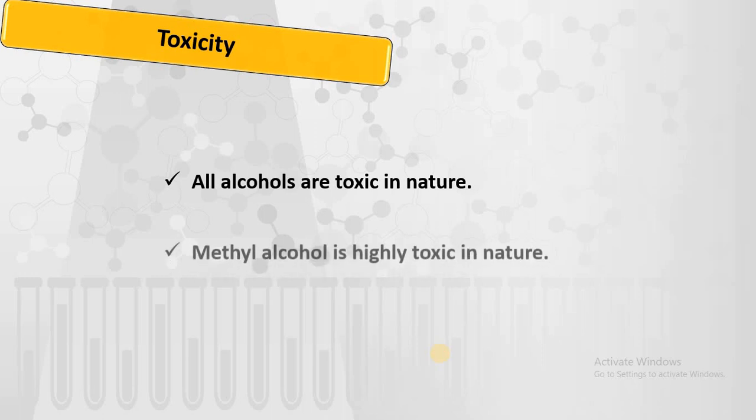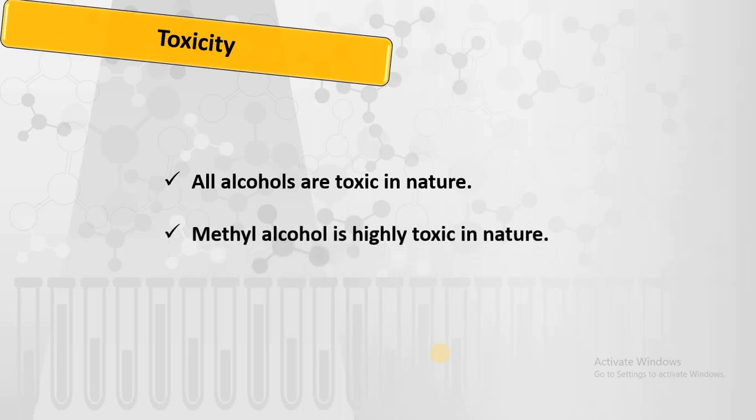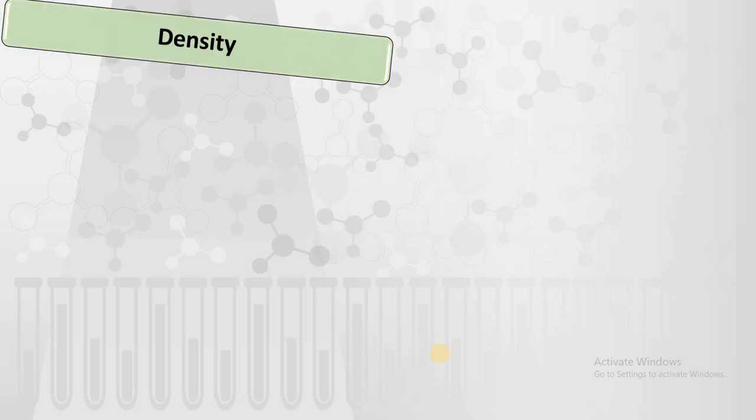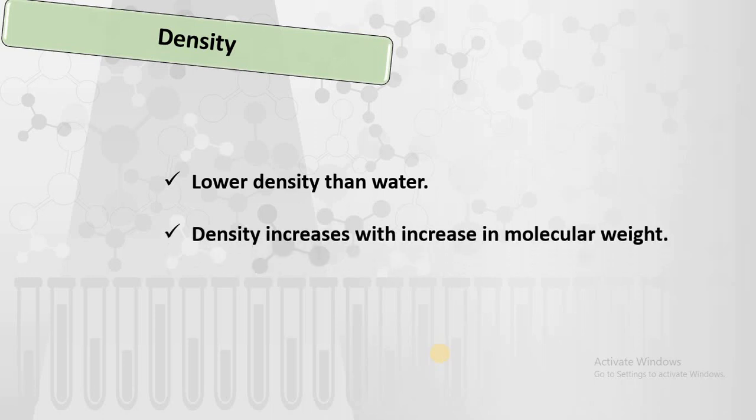But methyl alcohol is highly toxic as compared to ethyl alcohol, and as you know, ethyl alcohol can be used for consumption purposes also. For density, the lower alcohols have lower density, or they are less dense than water. That's why they float on water. As molecular weight increases, obviously the density also increases.